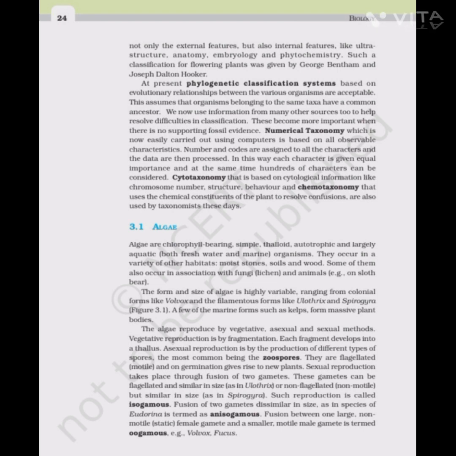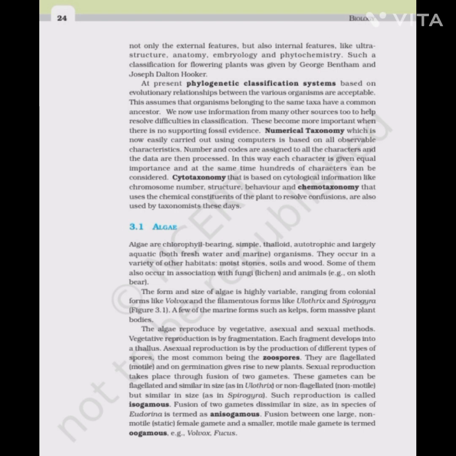We now use information from many other sources too to help resolve difficulties in classification. These become more important when there is no supporting fossil evidence. Numerical taxonomy, which is now easily carried out using computers, is based on all observable characteristics. Numbers and codes are assigned to all the characters and the data are then processed. In this way, each character is given equal importance and at the same time hundreds of characters can be considered. Cytotaxonomy, that is based on cytological information like the chromosome number, structure, and behavior, and chemotaxonomy, that uses the chemical constituents of the plants to resolve the confusions, are also used by taxonomists these days.